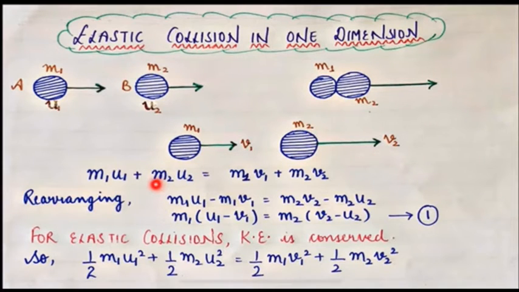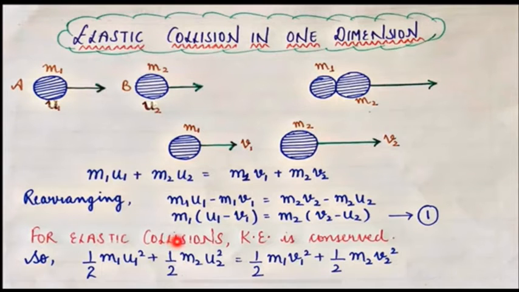As momentum is conserved during collision, m1 u1 plus m2 u2 is equal to m1 v1 plus m2 v2. Rearranging this equation, we get m1 u1 minus m1 v1 is equal to m2 v2 minus m2 u2. Taking m1 and m2 common, m1 (u1 minus v1) is equal to m2 (v2 minus u2). Let us mark this as equation number 1.